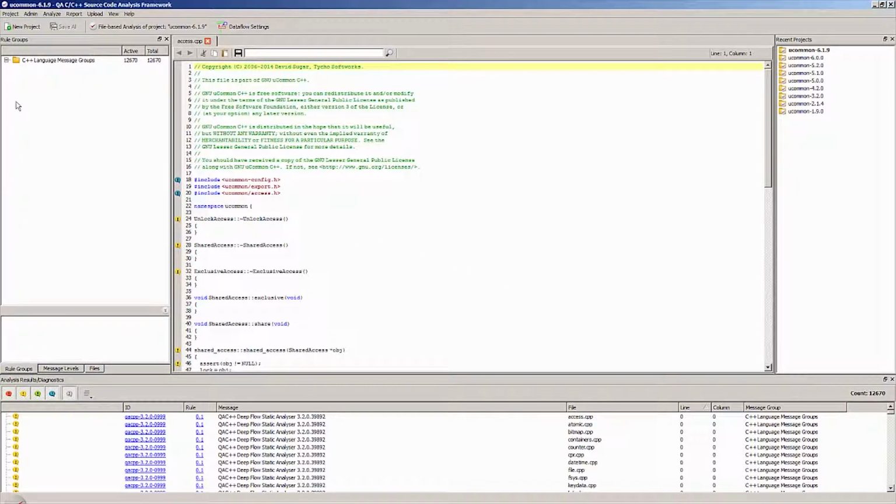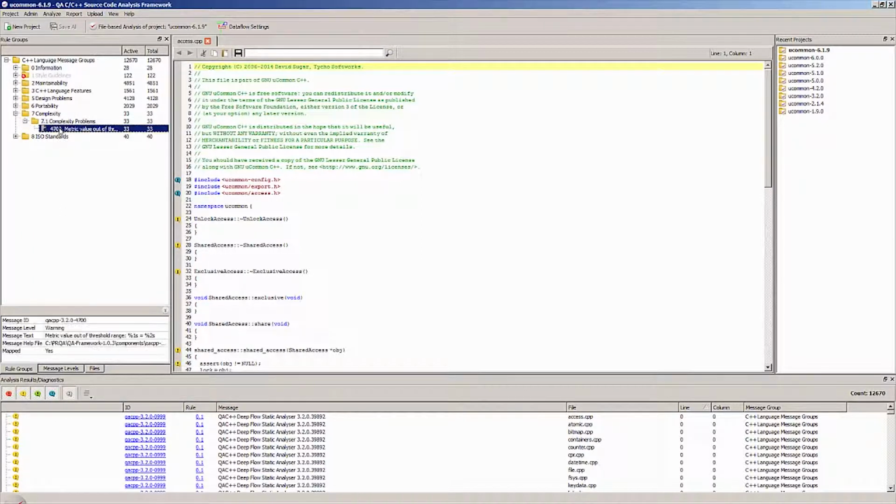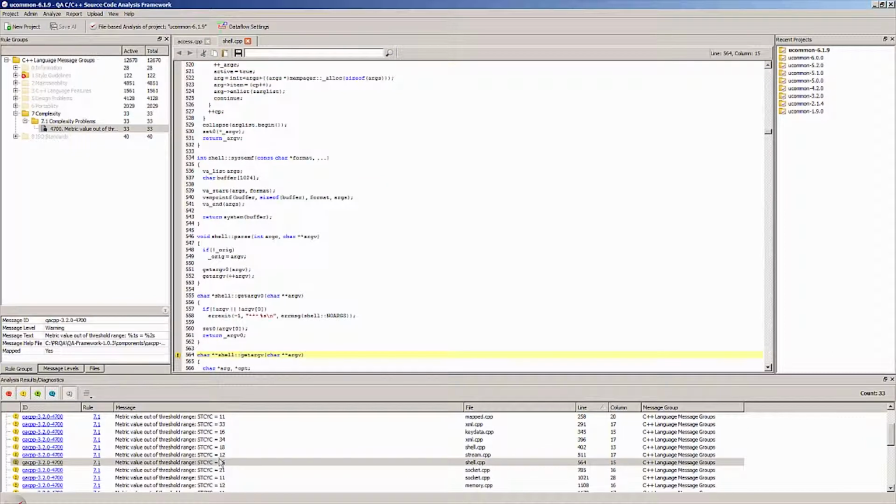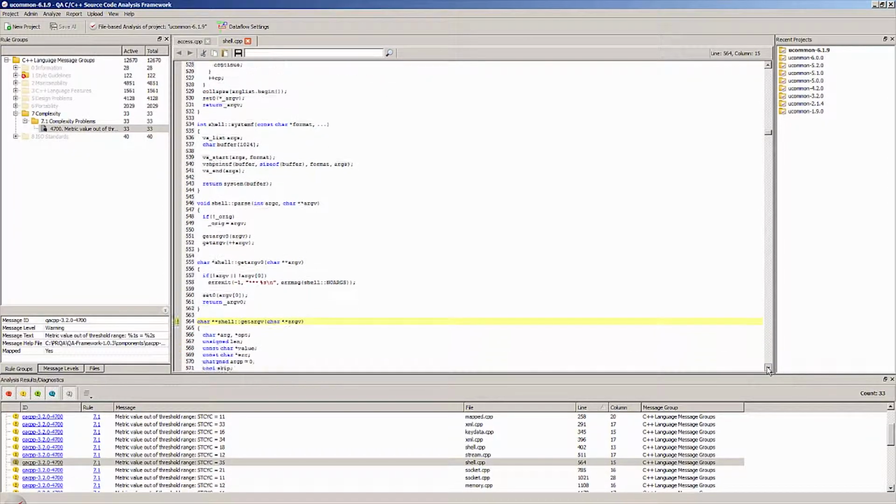So I can go and have a look at the messages that have been produced by the analysis, and here's my metric message here, and I'm going to choose to just view that metric only. So I can see all of the functions that have produced that message. So if I go down and click on one of them, for example, I jump straight to the code which has that message related to it.